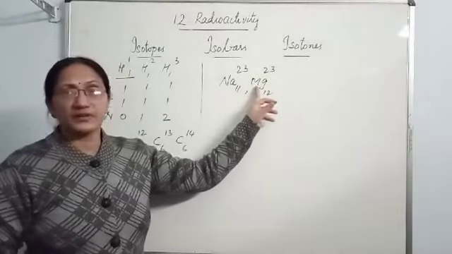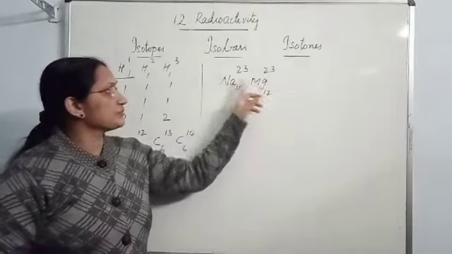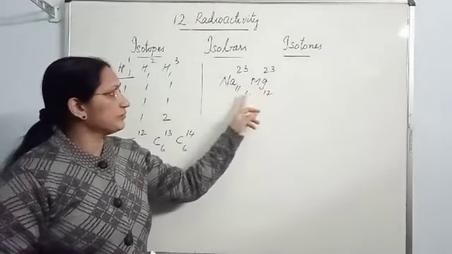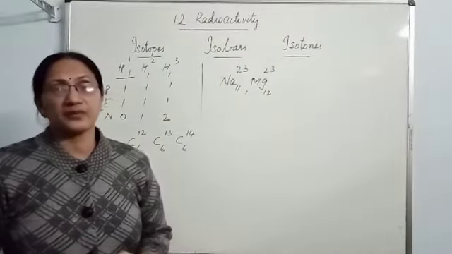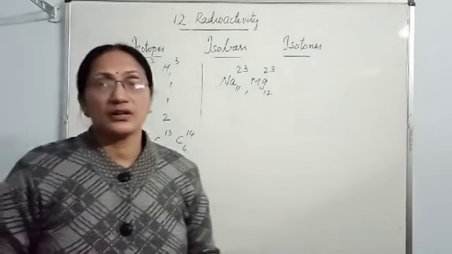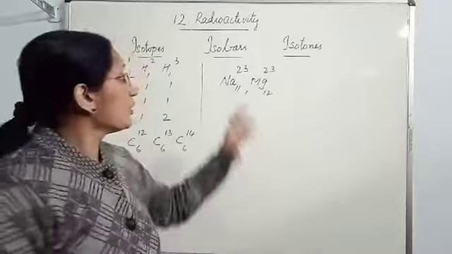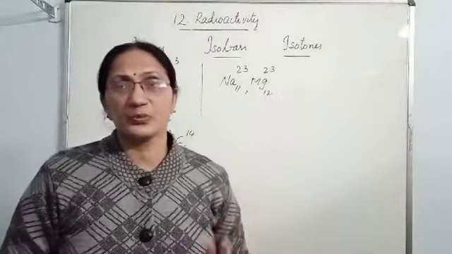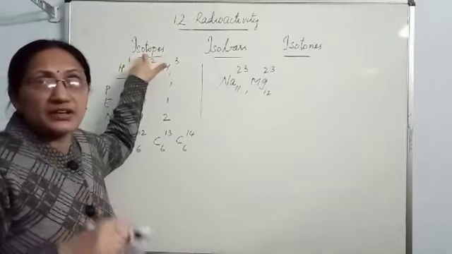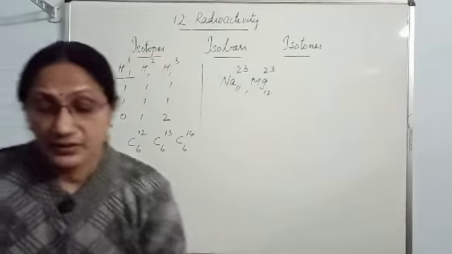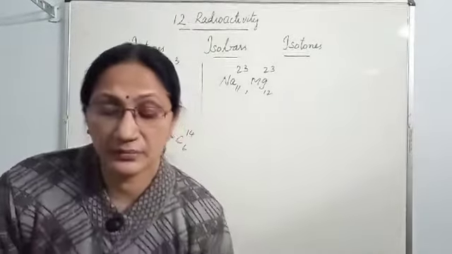Look at these two atoms. They are the atoms of different elements. They have different atomic number but the mass number is the same. These types of atoms are called isobars. In your textbook, in the definition for isotopes, you have to add at the beginning the words "atoms of the same element".